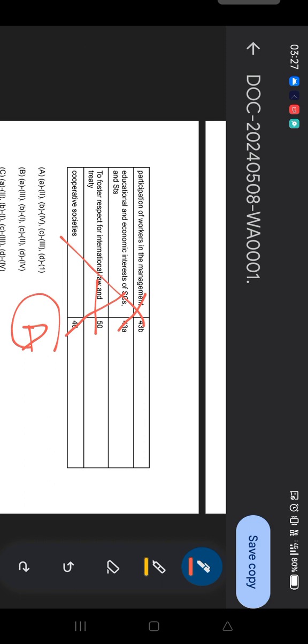And guys, on this note we have successfully covered all the questions. With this note we are ending our lecture covering the DPSP and the fundamental rights. In the upcoming session, according to our plan, we are going to cover different things.